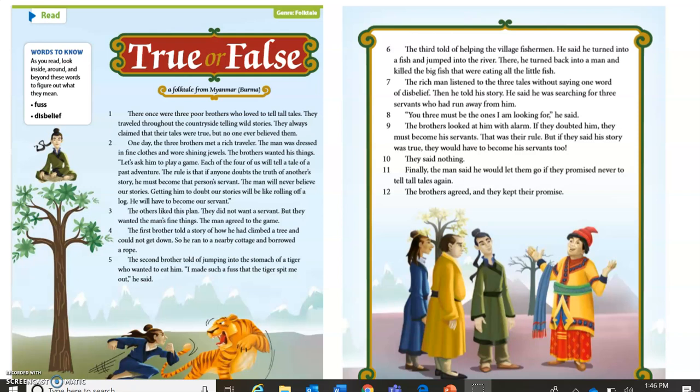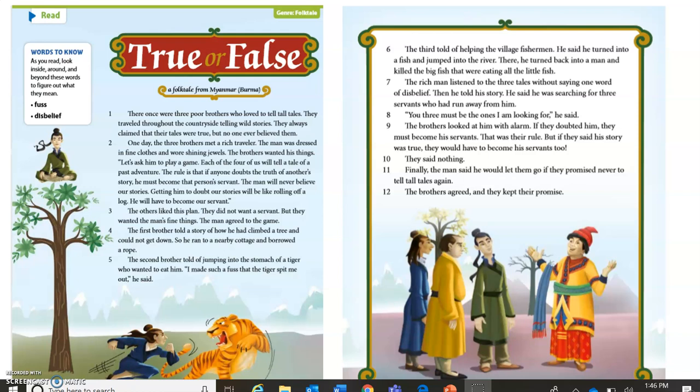The rich man listened to the 3 tales without saying one word of disbelief. Then he told his story. He said he was searching for 3 servants who had run away from him. You 3 must be the ones I am looking for, he said. The brothers looked at him with alarm. If they doubted him, they must become his servants.